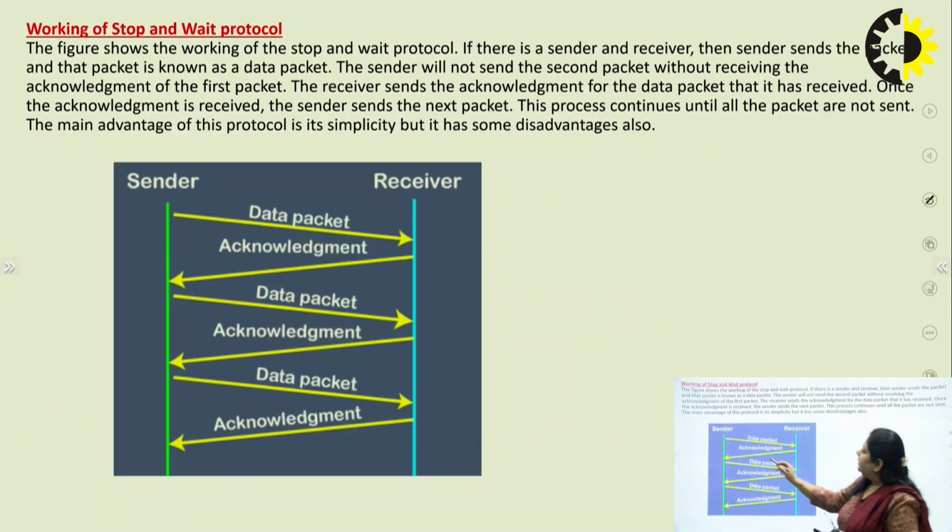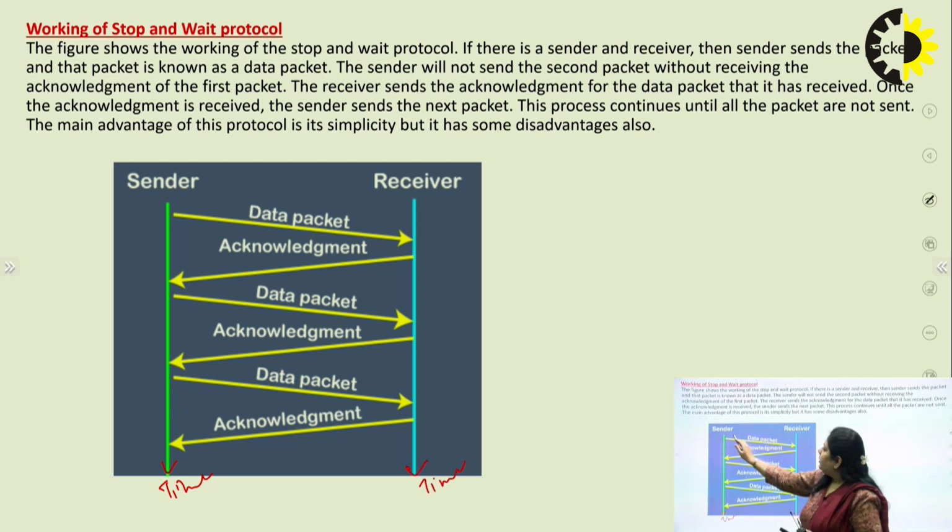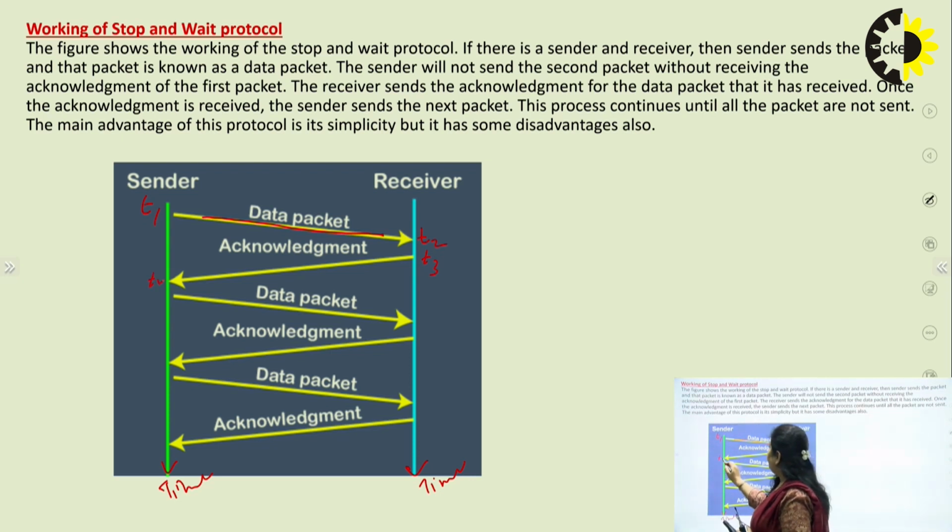See here in this figure, here is the sender, which has a timeline. Here is the receiver, which also has a timeline. Now the sender sends the data packet. After that it waits. For example, it sends a packet at time T1. It is received at time T2. At time T3, the receiver sends the acknowledgement, and it is received at time T4.